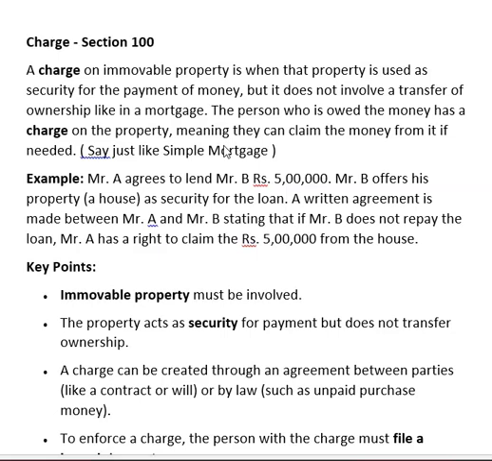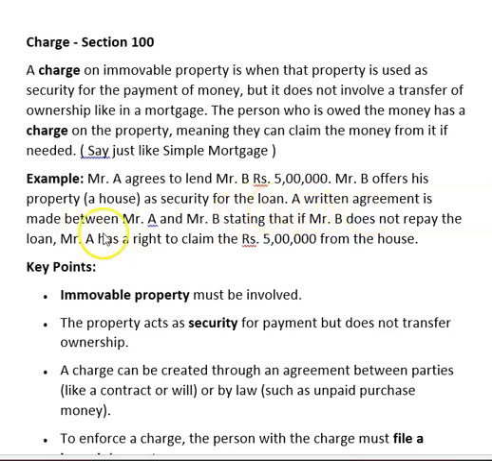First learn this example. Mr. A agreed to lend Mr. B rupees 5 lakhs. Mr. B offered his property as a security for the loan.